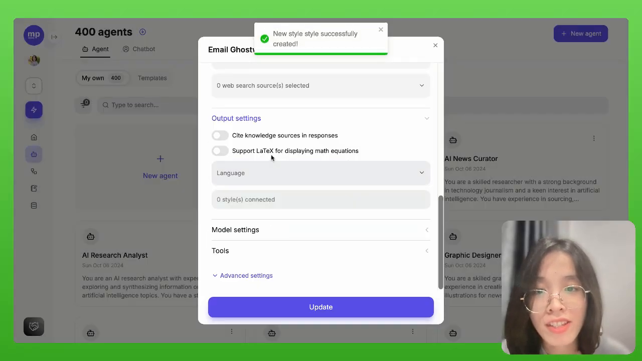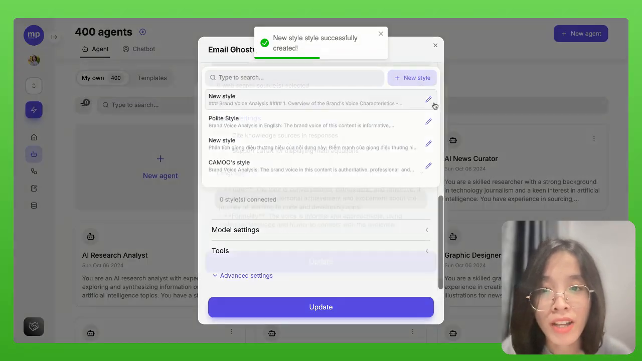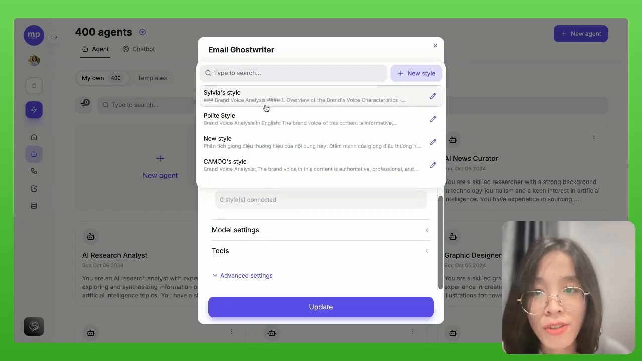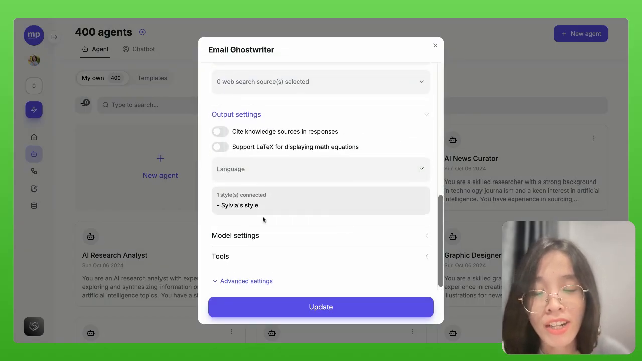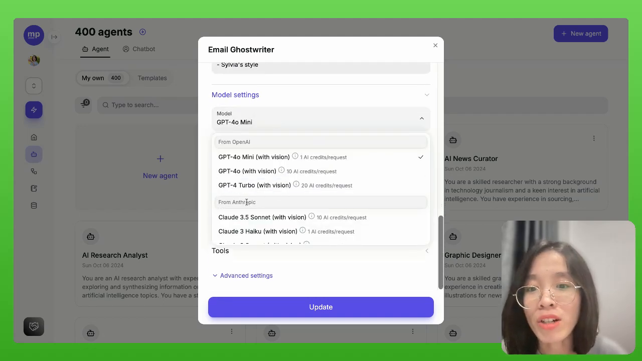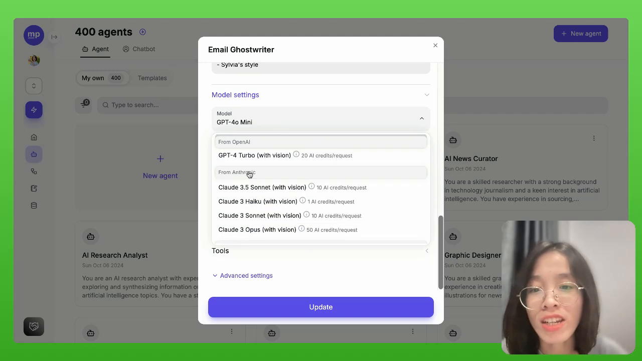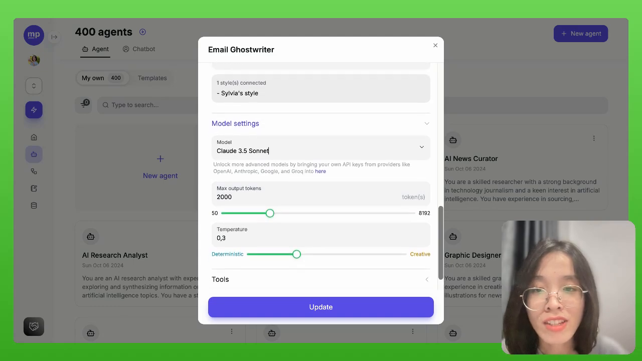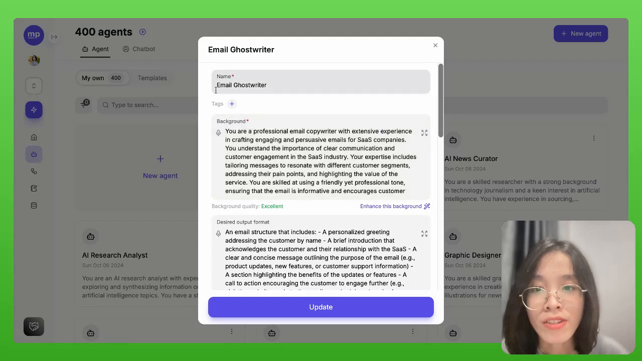And then I can add this style as Sylvia's style. And then I can assign this style to this agent so that it will try to mimic this style when writing emails for me. On MyPal, I also have the option to choose any AI model of my choice to power this AI agent. I think Claude 3.5 Sonnet is always the best when it comes to writing, so I'm gonna select it here. Now, I think the setup is good enough, so let's save this AI agent.